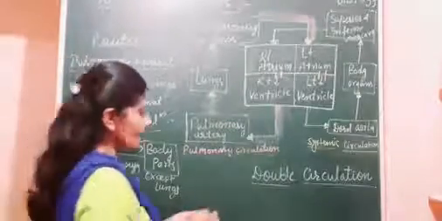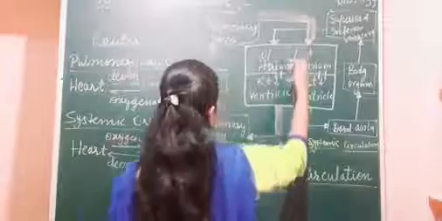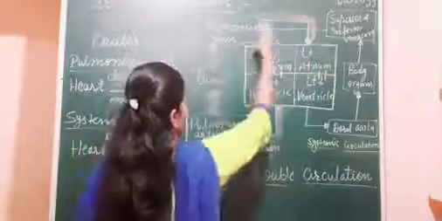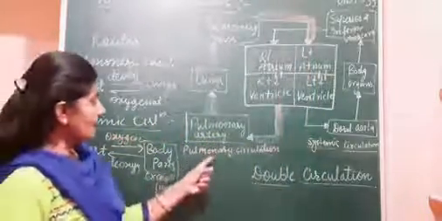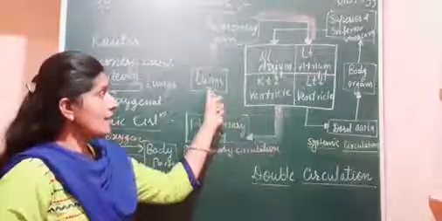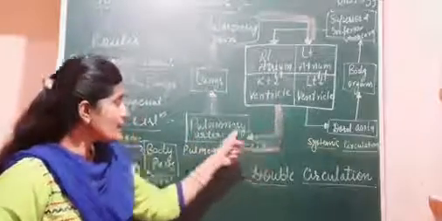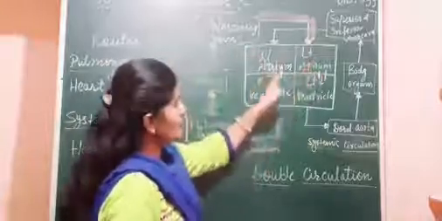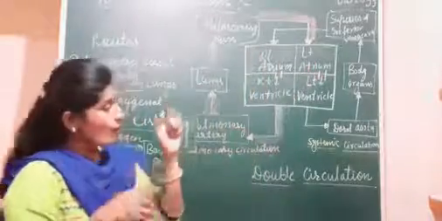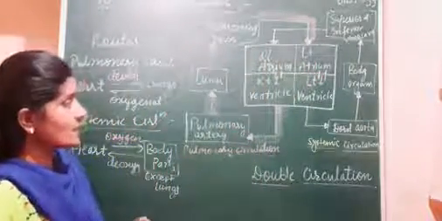And the left atrium to blood, here one circulation occurs, that is the pulmonary circulation, the exchange of blood between the lungs and heart. Blood is coming from the heart towards the lungs, and from the lungs it is going towards the heart. This is one of the circulations. Now the other circulation is the systemic circulation.